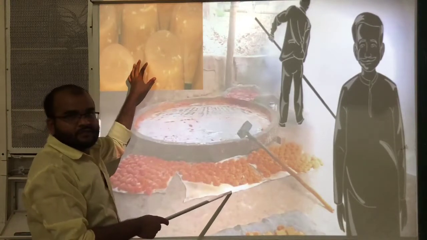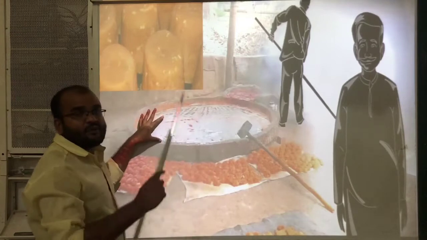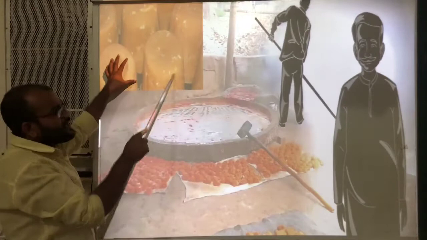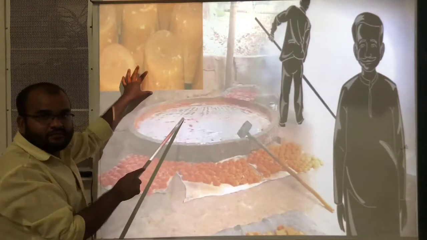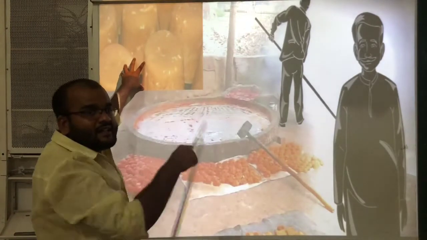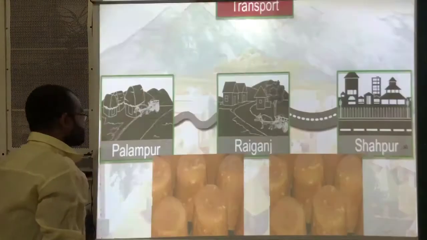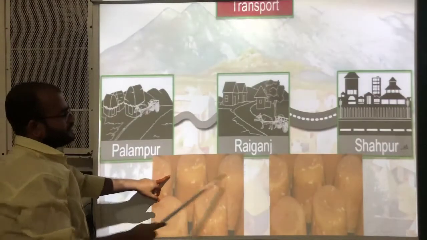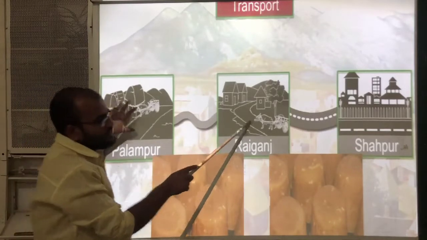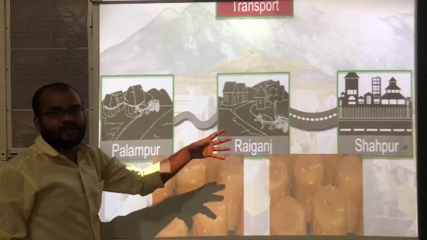Mistry Lal is manufacturing jaggery from that sugarcane. And after making this jaggery, he is selling the jaggery in the nearby villages and towns. All this jaggery is transported to Raiganj and nearby Shahapura. He is exporting the jaggery.